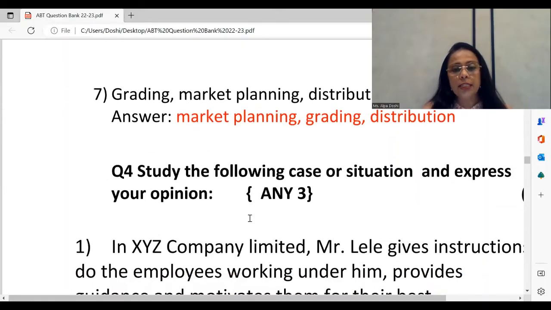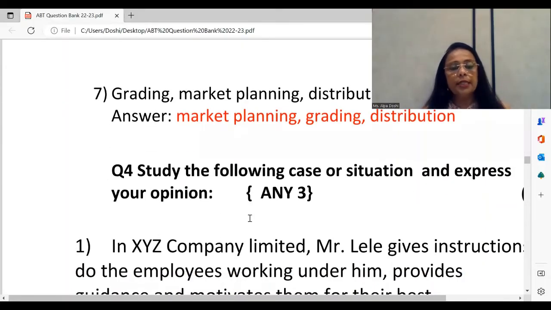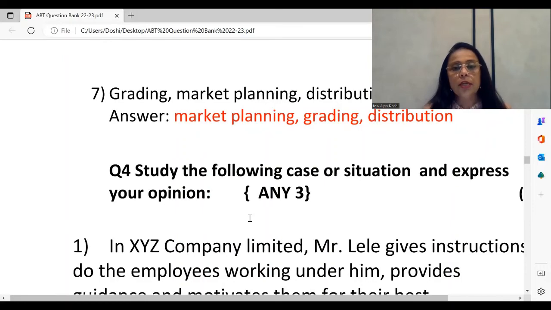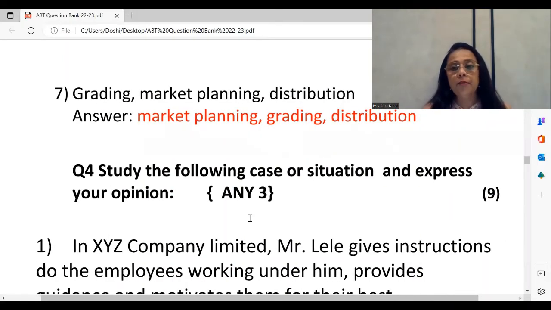We now go to the case study part. Under the case studies, you will see that once again in your question paper, you're going to have 4, out of which you have to attempt any 3. Each case study carries 3 marks, and totally the paper will have 9 marks on case studies out of 20. Absolutely jackpot question. You cannot lose a single mark here.